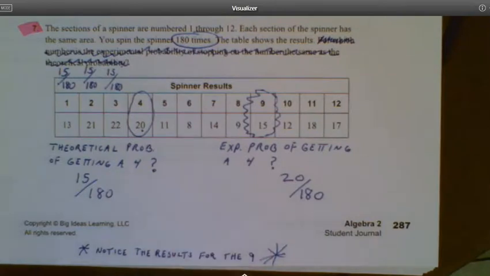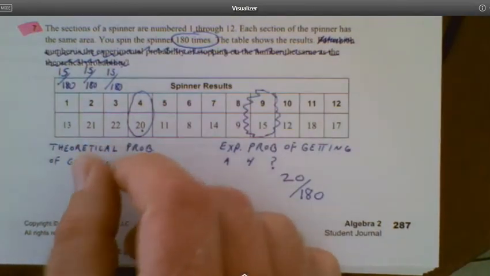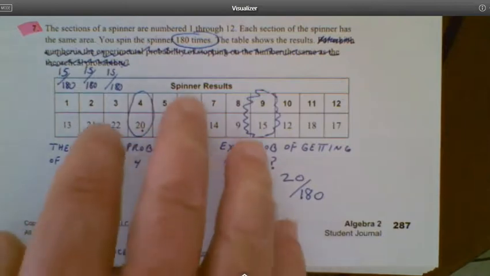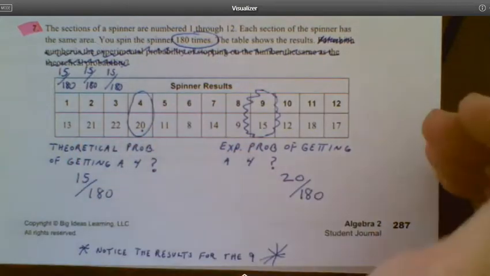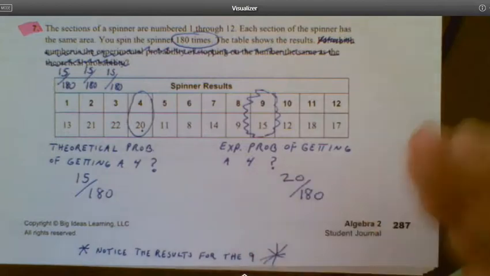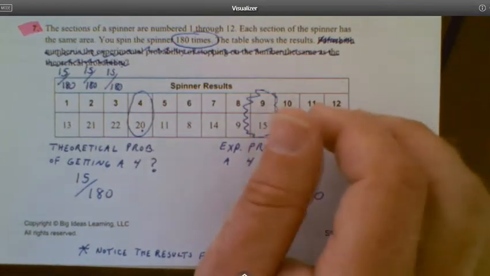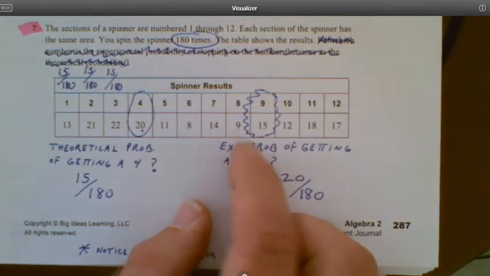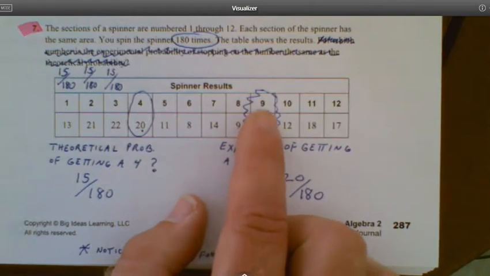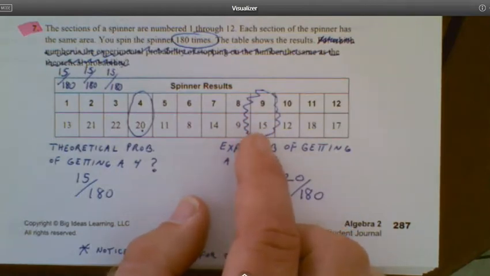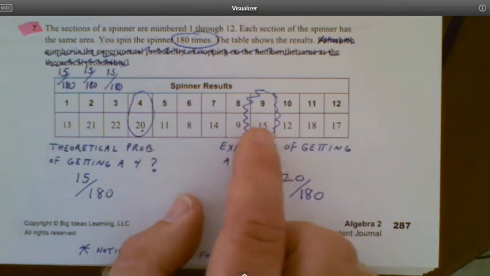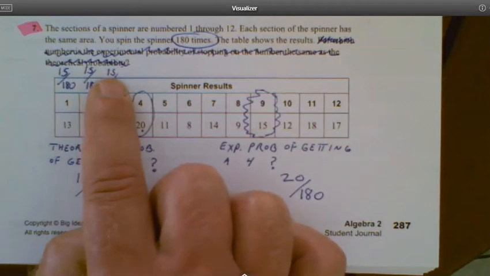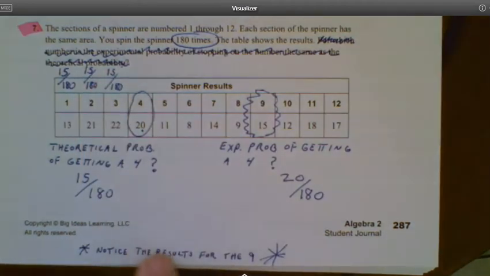So one of the questions you're going to get is, which one of these values had a case where the theoretical probability and the experimental probability matched up, right? Because that is possible. That could certainly happen, where my theoretical and my experimental line up to be the same answer. So if you look at number 9 right here, notice that 9 showed up 15 out of the 180 times, right? And so here's a case where the experiment actually matched with the theoretical, right? And so that's a question you're going to run into down the road. So I wanted to point that one out. But that is it for part 2.